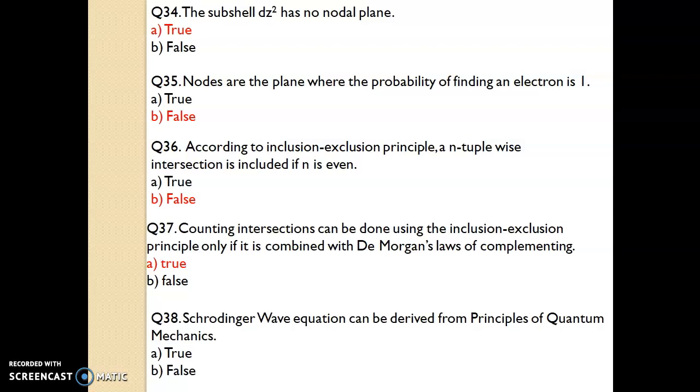Question number 38. Schrodinger wave equation can be derived from the principle of quantum mechanics.